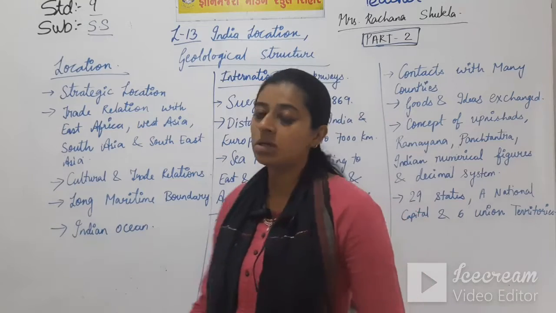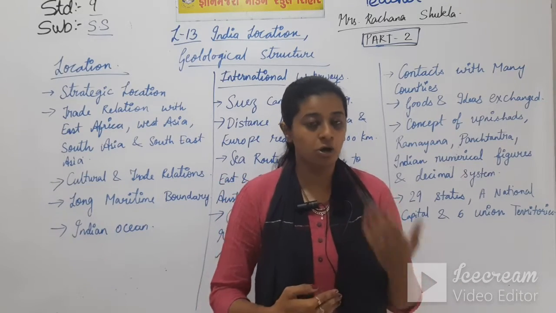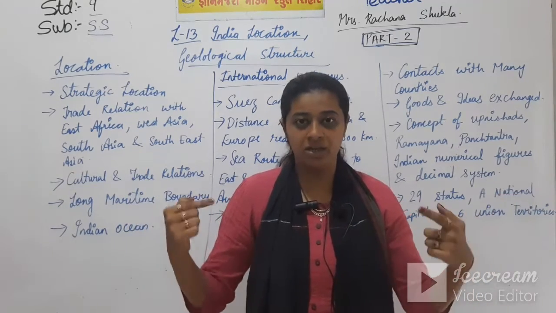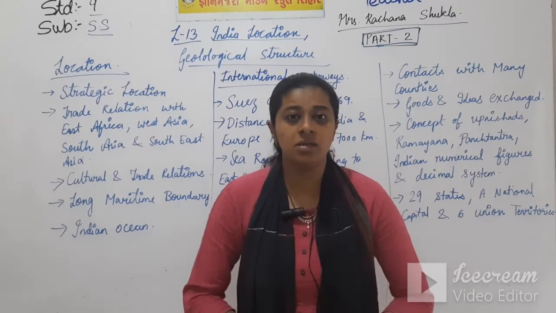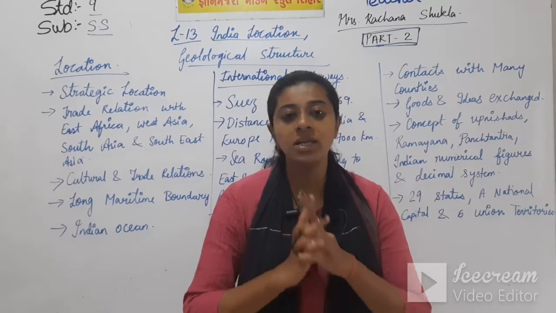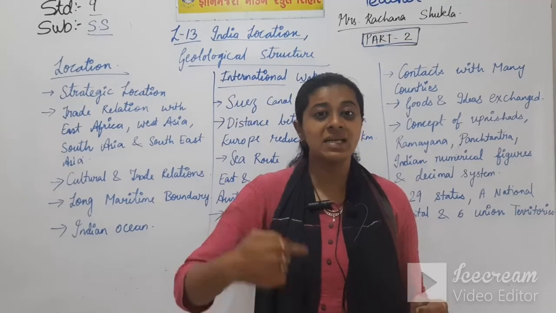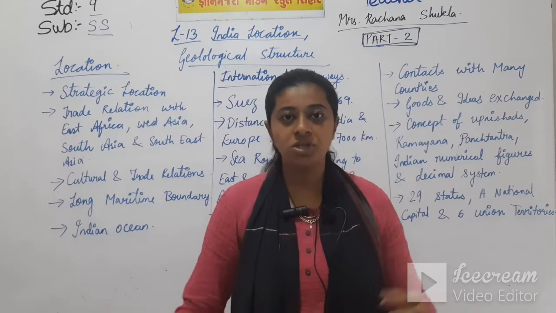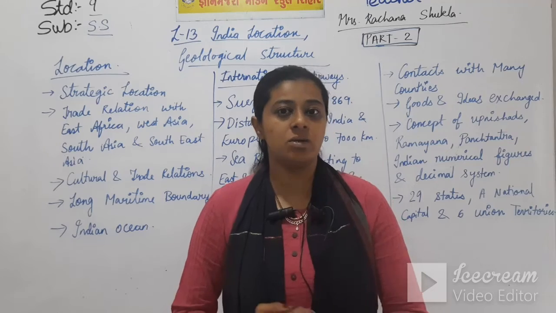Now talking about the Indian Ocean. In the southern part of India, all of you know there is the Indian Ocean, and the boundary of the Indian Ocean is very large. In the Indian Ocean, India is the only country which has the largest access or the largest boundary coming to the ocean, and so the name of that ocean is Indian Ocean.